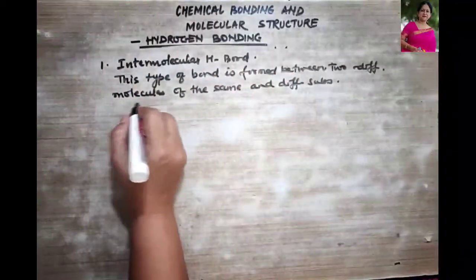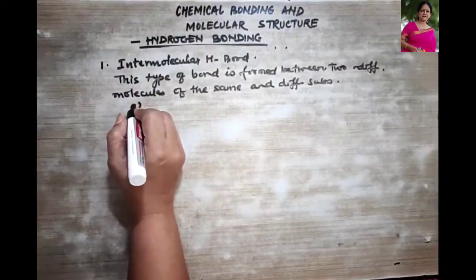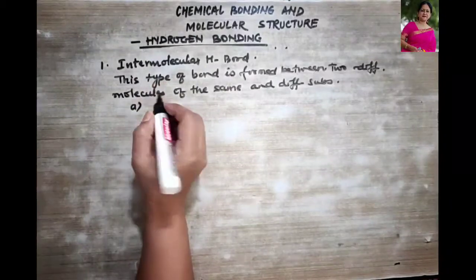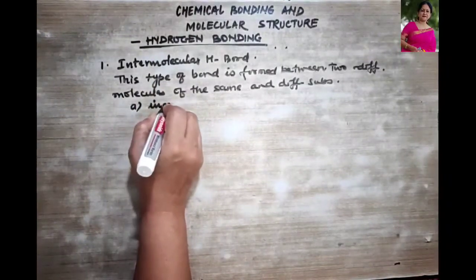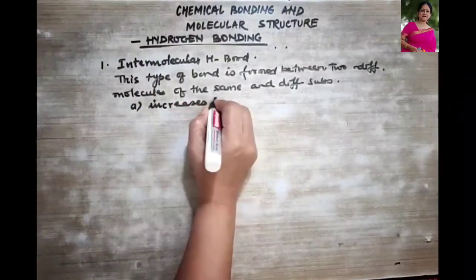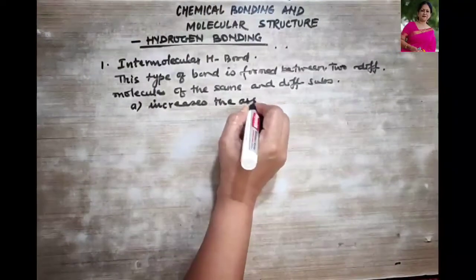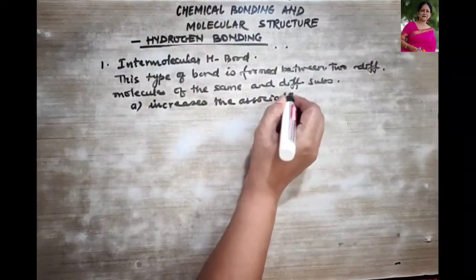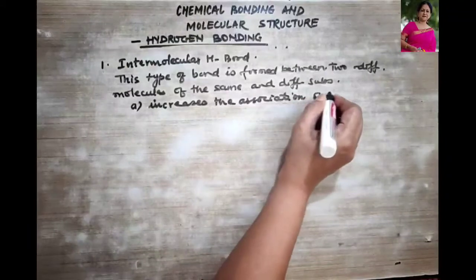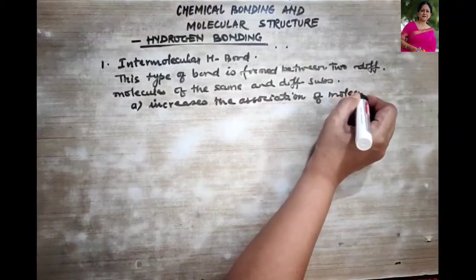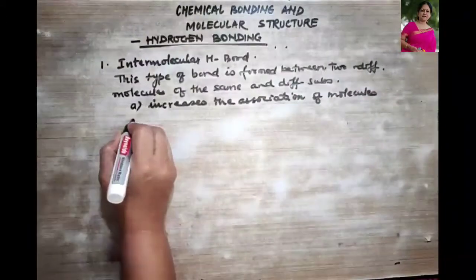So I'll write over here more points that we should know. As I told you, it increases the association of molecules, right?